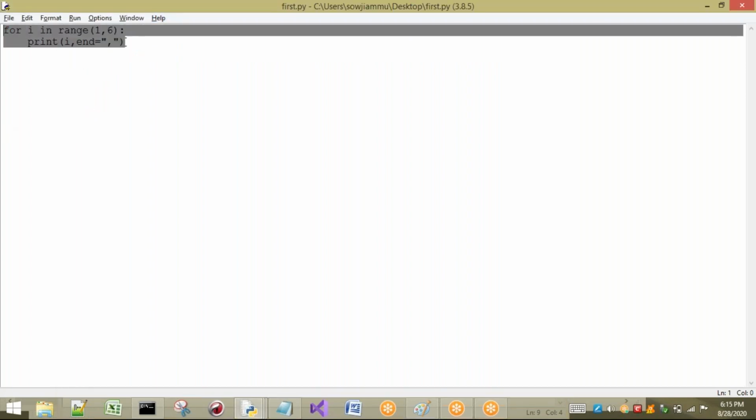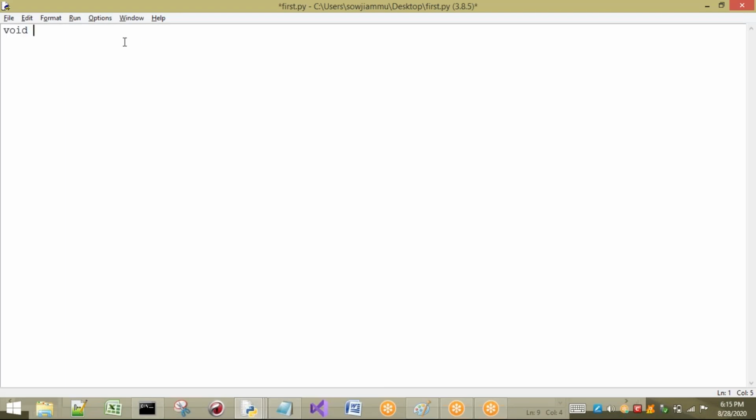Next, I will take one function and I will show you. For example, void hi we are having. Here I am going to print hi. Now I want to use this function. What is the function name here? Hi. The name of the function is hi. Whenever I want to use that function, compulsory I have to call it by using its name, which is nothing but an identifier.